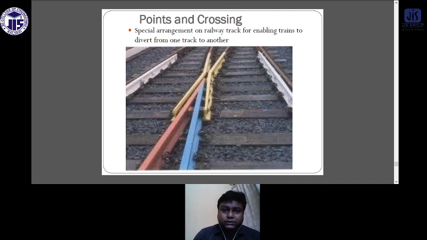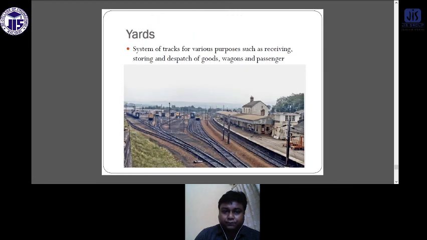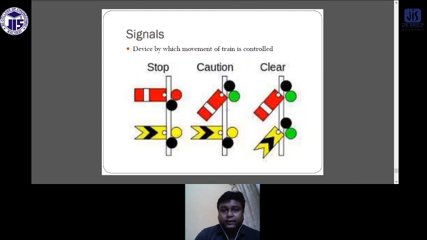So this is the point and crossing. It is where two tracks cross each other. It is better to say that the place where two tracks cross each other is known as the point and crossing. Now, what is a yard? A yard is a system of tracks for various purposes, such as receiving, storing, and dispatch of goods, wagons, and passengers.